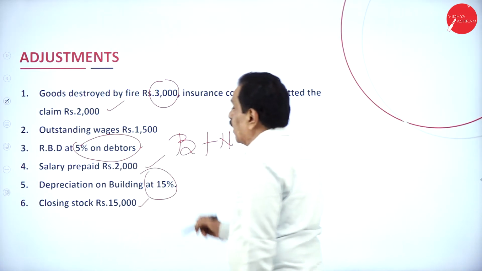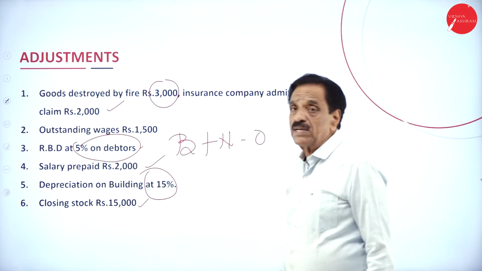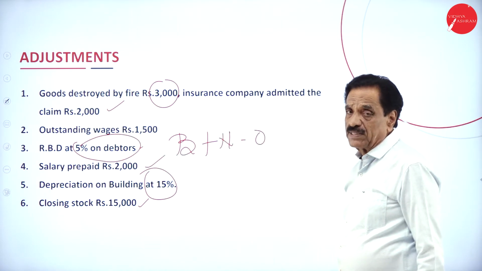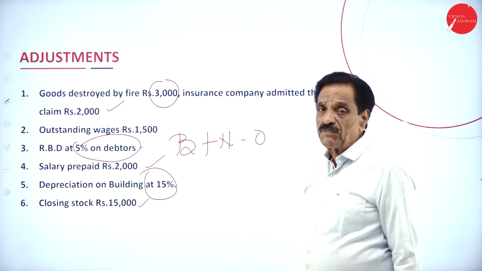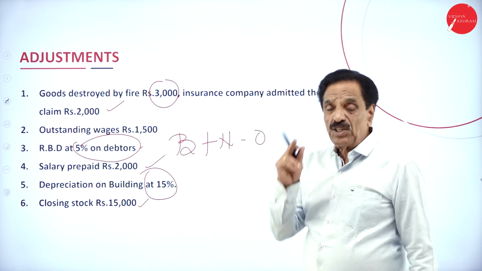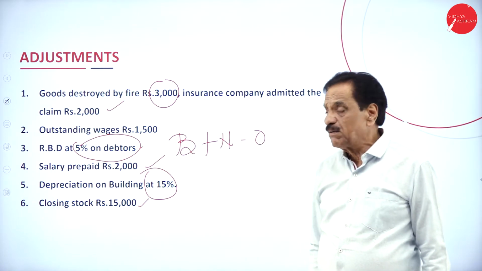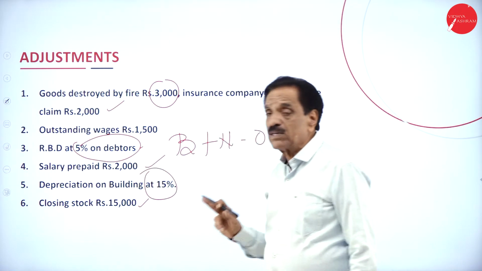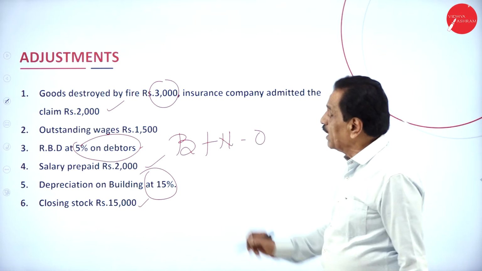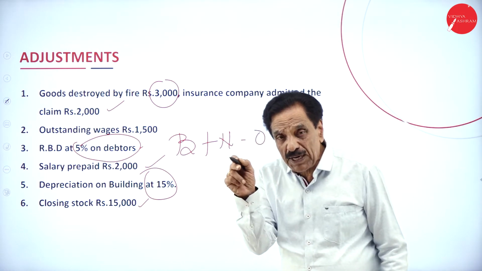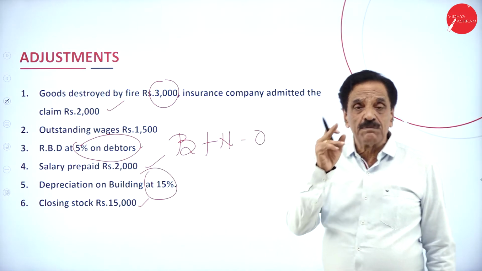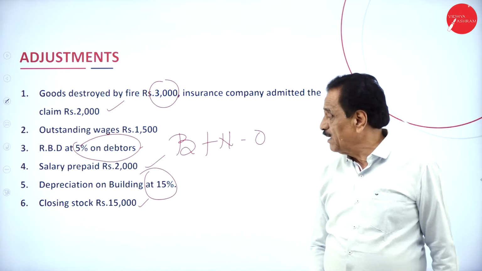Then here are all the adjustments. 3,000 on the trading account credit side, 2,000 on the asset side of the balance sheet, and the difference, 1,000, to the profit and loss account as loss on stock destroyed. Outstanding wages, accrued wages, go to the liability side of the balance sheet. RBD, what's the formula? Bad debt plus new RBD minus old RBD. Salary prepaid should be deducted from salary, then shown on the asset side of the balance sheet.